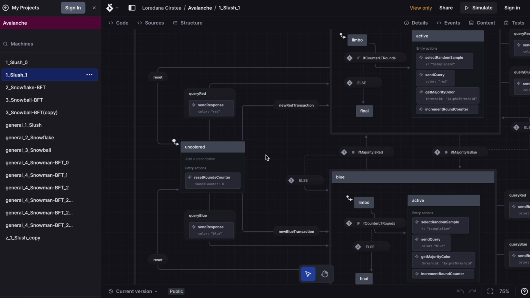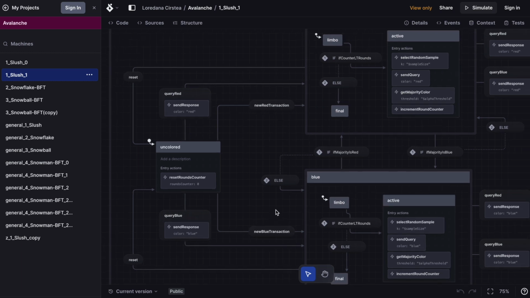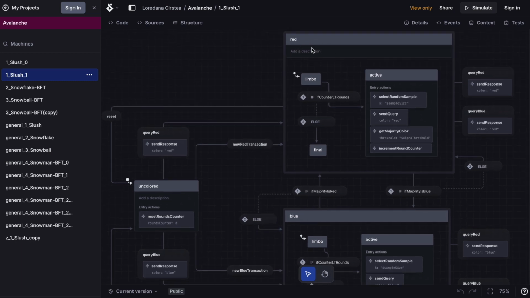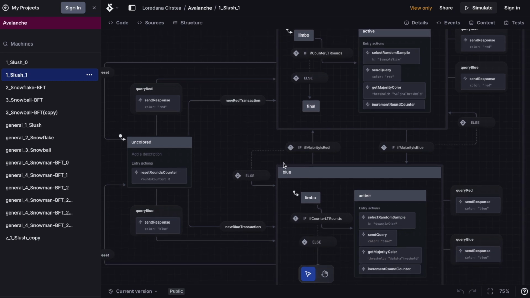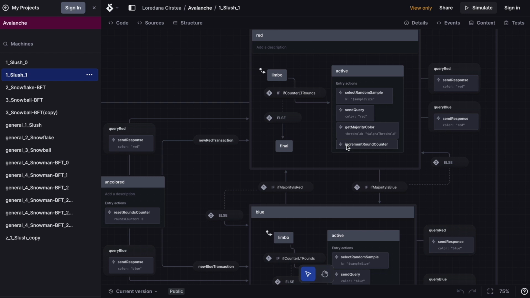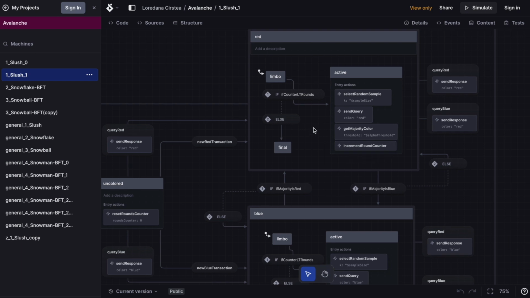And when a node receives a colored transaction, like a red transaction or a blue transaction, then it colors itself with that color and transitions to either the red color for the red transaction or the blue color for the blue transaction. And the process inside these two colors is the same for either color. First, the node needs to determine what color the network will adopt. So what happens here, and we will look at the active phase.